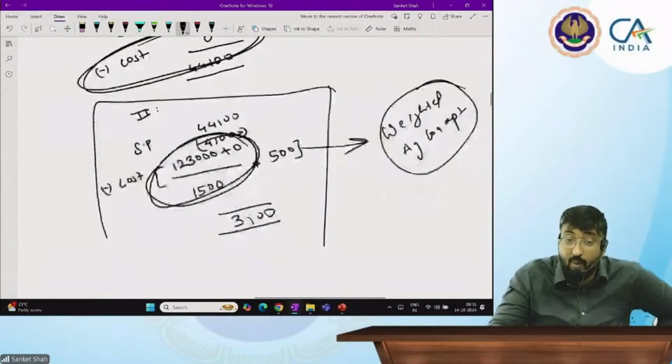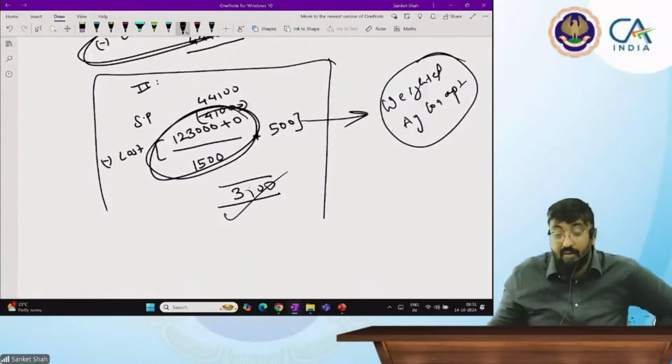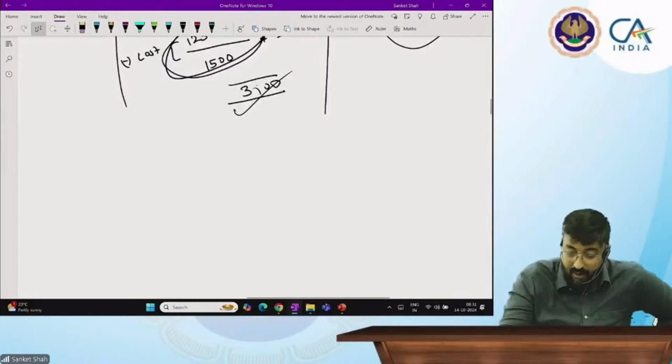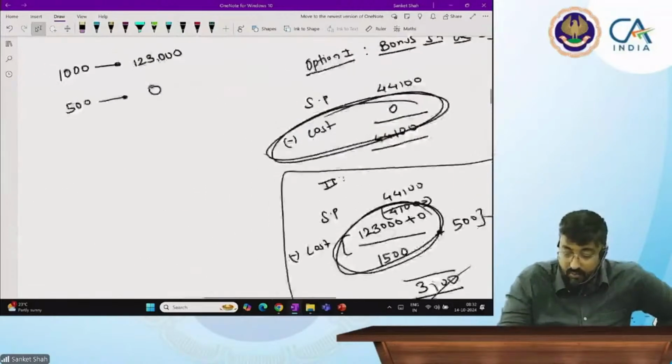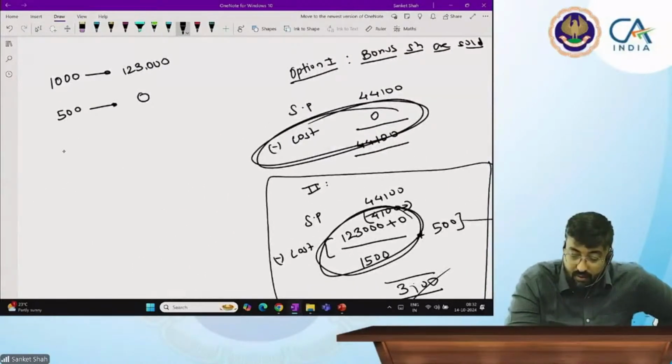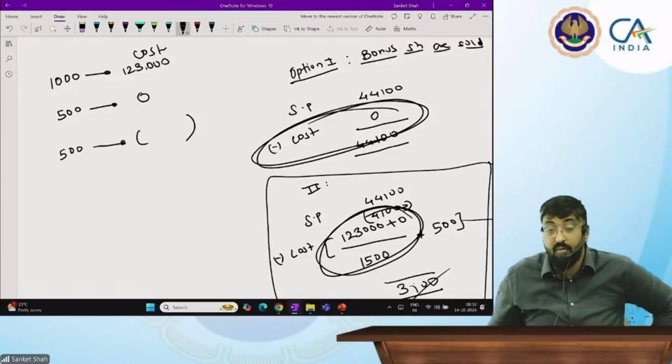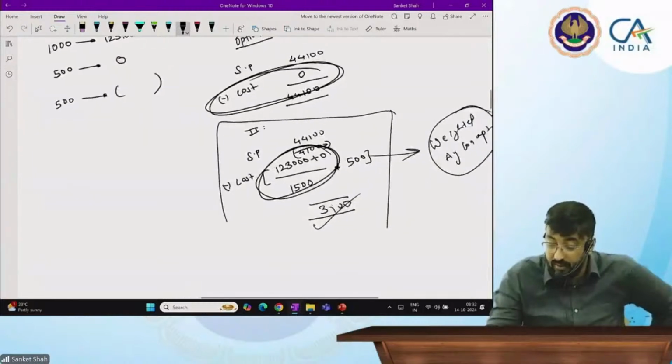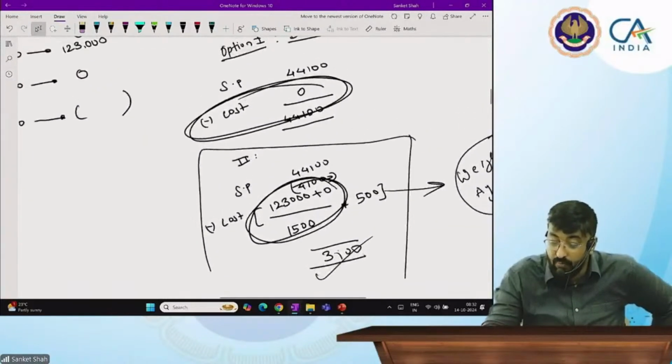So what is my profit? 3,100. Now out of this I sold, this is my cost, no beta? 1,23,000. Then I acquired 500 shares at 0. Then I sold. Selling price is 44,100.